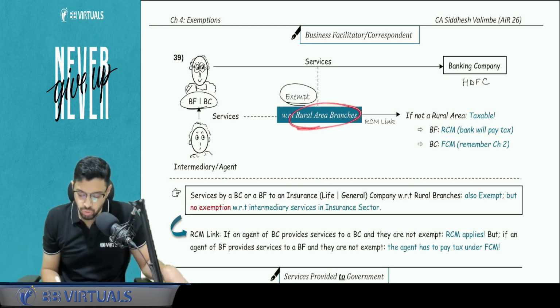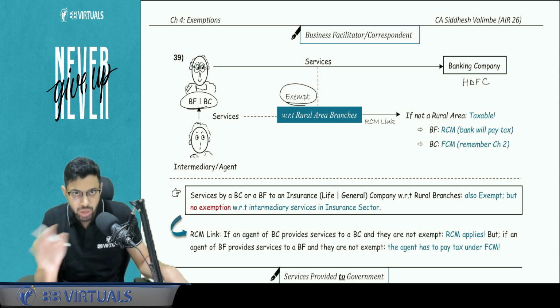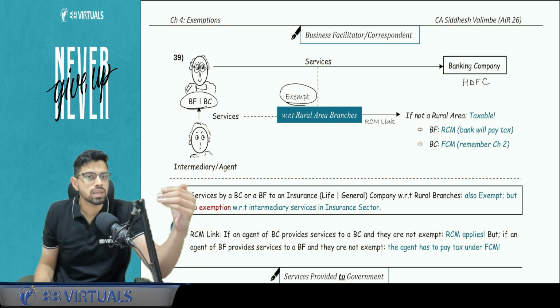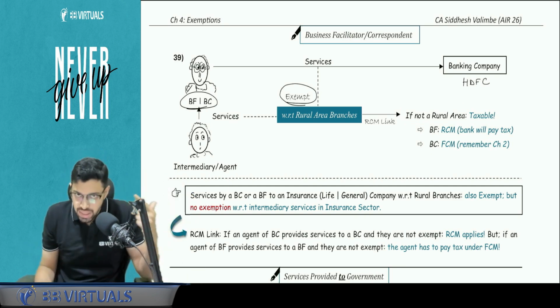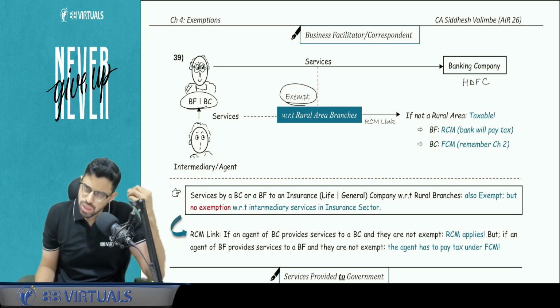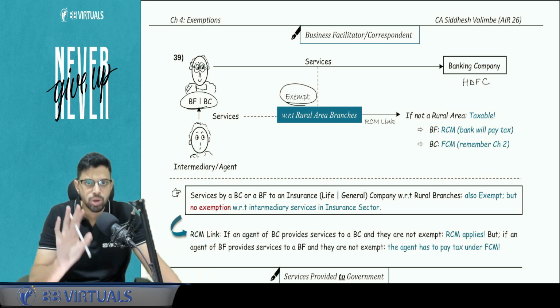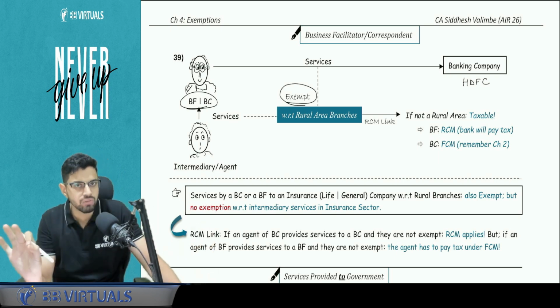So now link this. If this is with respect to rural area, this is exempt. But if it is not exempt, so if it is not a rural area, means it is an urban area, for urban area we are not going to give exemption. Now the question comes, who is going to pay the GST? As I just told you, if it is a business correspondent, we will apply FCM because he is more actively involved in the business. He is doing a proper business just like any other person. So he is going to pay the tax. We are not going to give any benefit of RCM there.